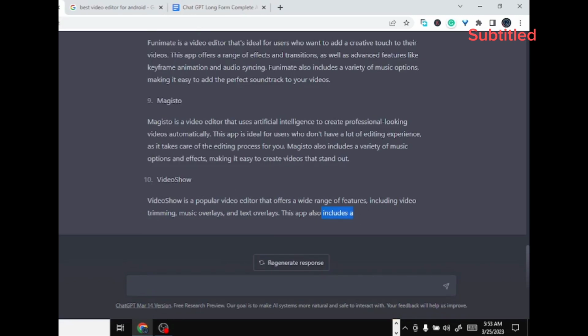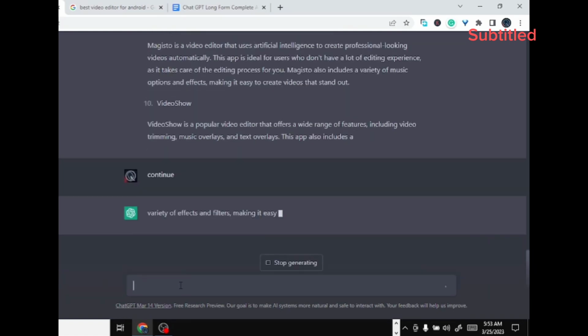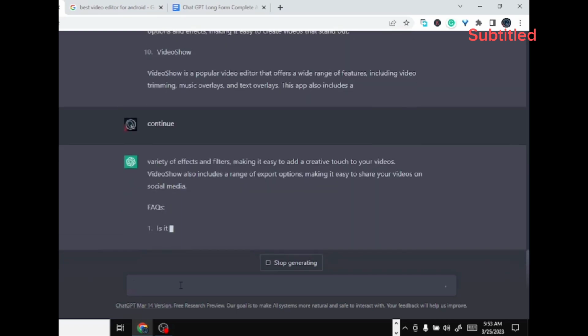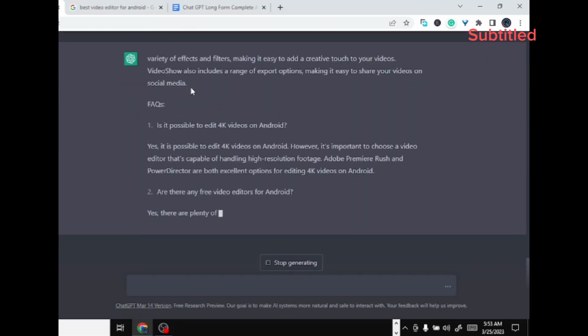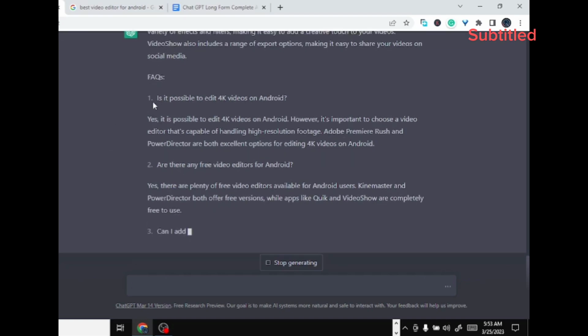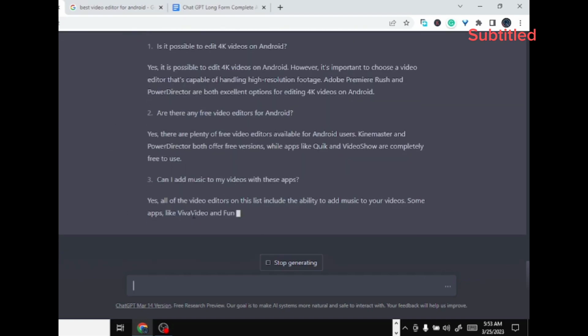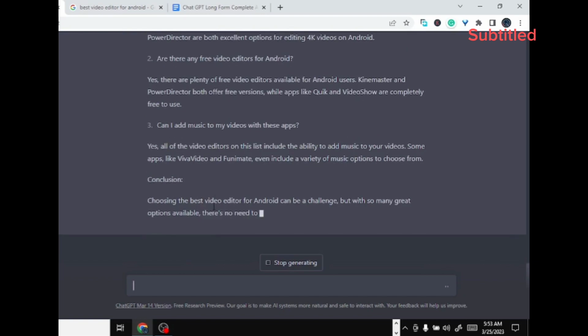As its limit is gone, so what to do? Just write continue and submit. It will start writing where it left off. So from where it left, it starts again, and I think it will summarize it now.